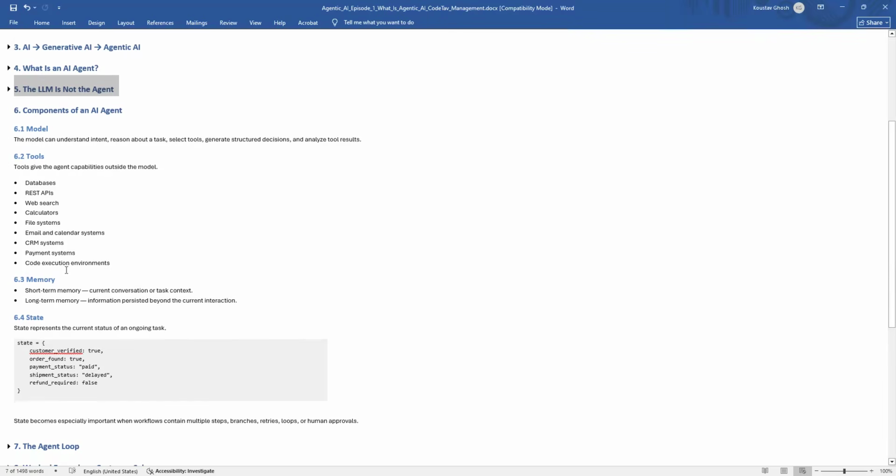So this is where memory comes in. At a high level, we can think about two categories. One is short-term memory, another is long-term memory. Short-term memory basically represents the current conversation or task. For example, my order number is 12345. The agent will say okay, and again I can ask where is it now, right? So the agent needs the order number from the current context.